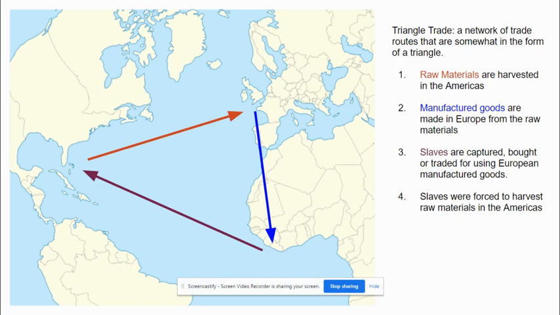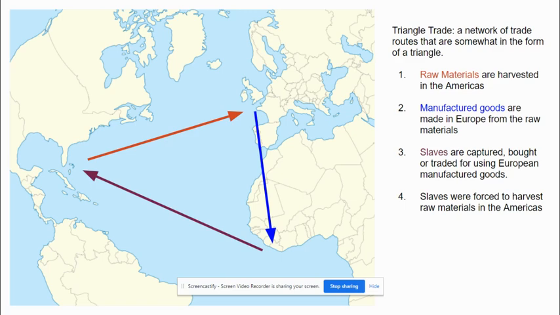So some of those manufactured goods are put on ships and sent to Africa, where they'll be used to trade for or to purchase slaves from African kings. And then those slaves that are acquired in Africa are taken over to the Americas, where they will be forced to harvest the raw materials in the Americas. And this cycle just continually perpetuates.